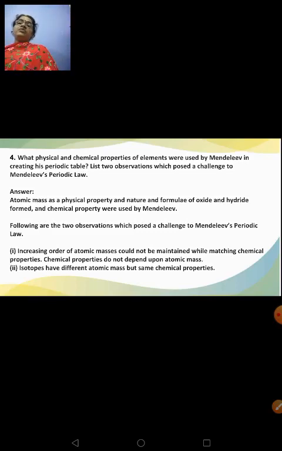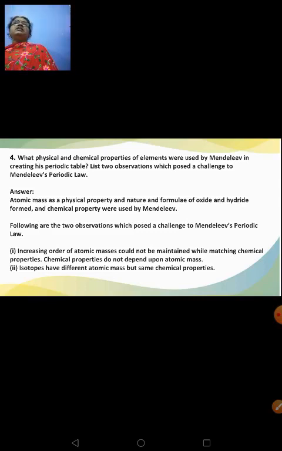And then list 2 observations which posed a challenge to Mendeleev's periodic law. I told you just now, he had to make some changes in the atomic mass because the increasing order of atomic masses could not be maintained while matching chemical properties of those elements. Chemical properties do not depend on atomic mass. So this posed a big challenge to him while arranging the elements in the increasing order of their atomic masses, and when he had placed the elements resembling same properties under one particular group. And isotopes have different atomic mass but same chemical properties. So these things posed a big challenge to him.